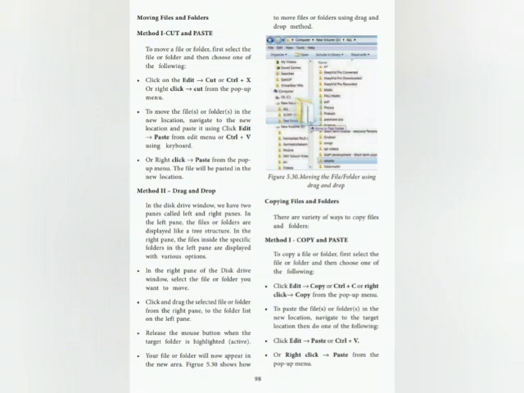To move the files or folders in the new location, navigate to the new location and paste it using click edit paste from the edit menu or Ctrl plus V using keyboard. This is a shortcut for paste. Or right click paste from the pop-up menu. The file will be pasted in the new location.